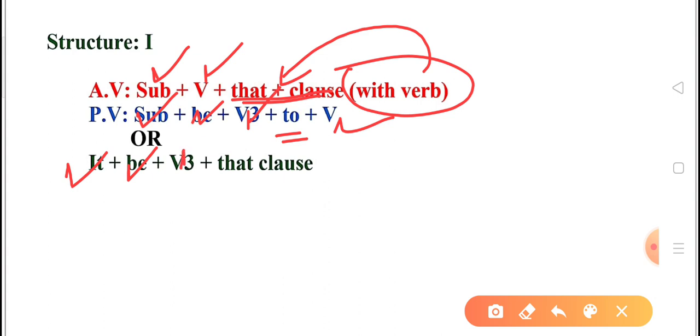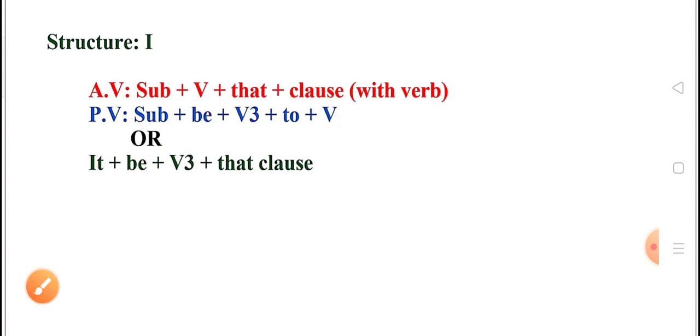The be form is followed by the third form of the verb, and which third form? The verb which is given before that clause. This third form of the verb is the verb of opinion, and then we put the that clause as it is. Now let's see some examples of this pattern.